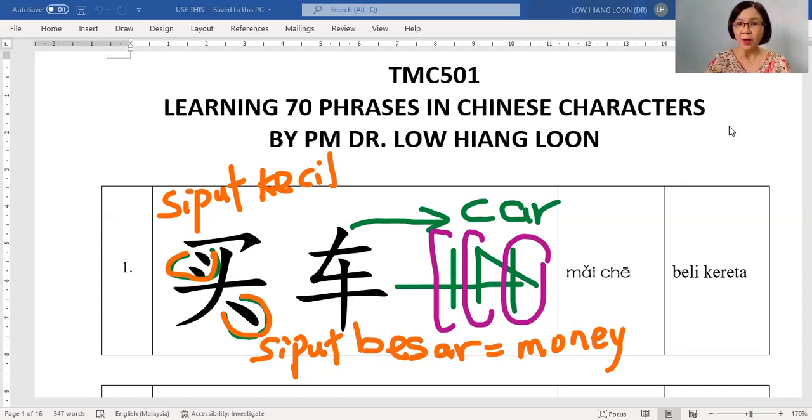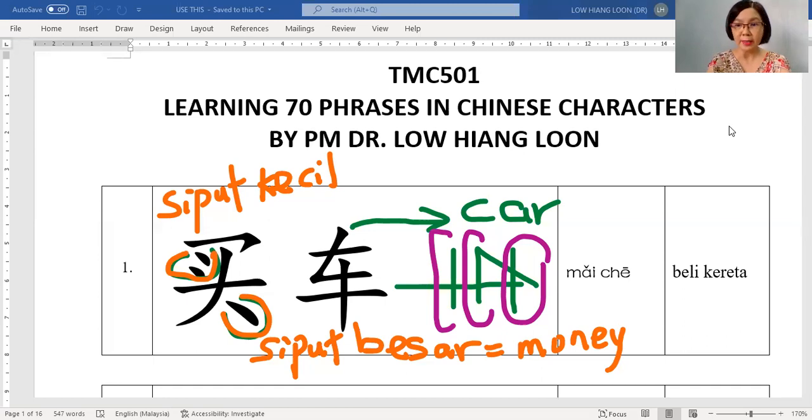For example, the first one in front of you is 买车. When you can read that, you will say 我会读 du, second tone, 汉字. Later on, when you check with the QR code in the textbook and you know how to write the 买 and the 车, then you can tell people 我会写汉字. I know how to write the Chinese characters.